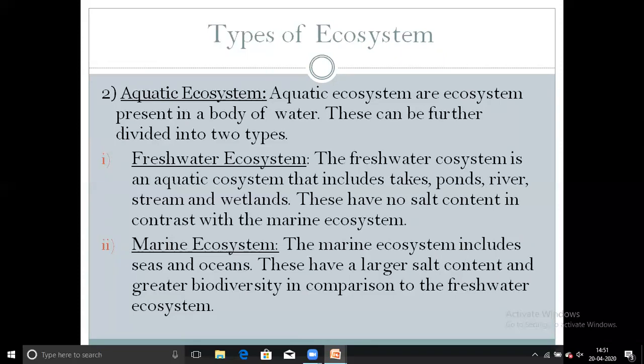So let us discuss first the freshwater ecosystem. The freshwater ecosystem is an aquatic ecosystem that includes lakes, ponds, rivers, streams, and wetlands. These have no salt content in contrast with the marine ecosystem. Second one is marine ecosystem. Marine ecosystem includes seas and oceans. These have a large salt content and greater biodiversity in comparison to the freshwater ecosystem.